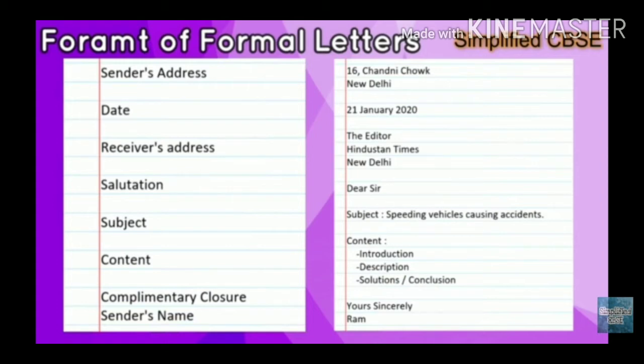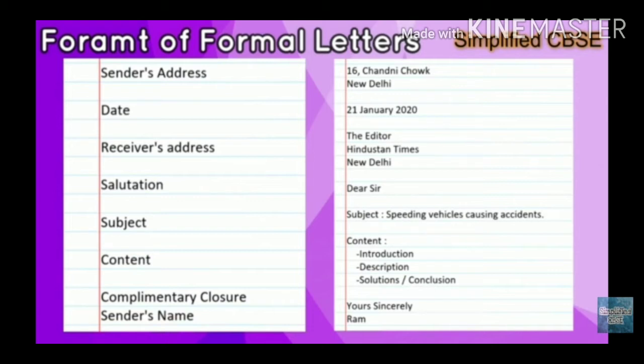Yes, one more thing you should remember is that in a few books you will see that the salutation is written after the subject, or sometimes you will see that the salutation is used before the subject. So students, don't get confused in this. Always remember one thing, that first you have to use the salutation and after that you have to write the subject.